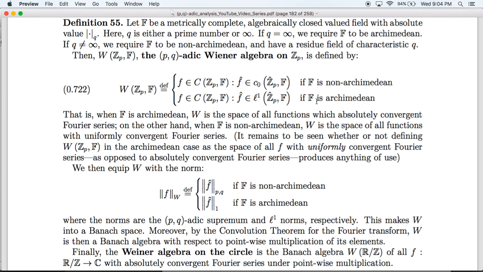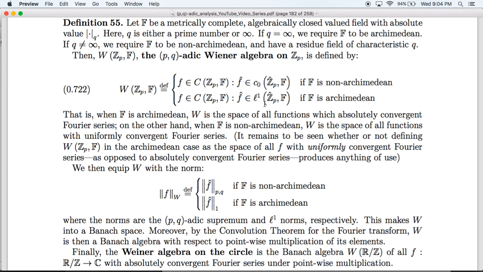When F is Archimedean, the Wiener algebra is the set of functions that have absolutely convergent Fourier series. It remains to be seen whether or not defining the Archimedean case as being uniformly convergent Fourier series, as opposed to absolutely convergent Fourier series, will produce anything useful.